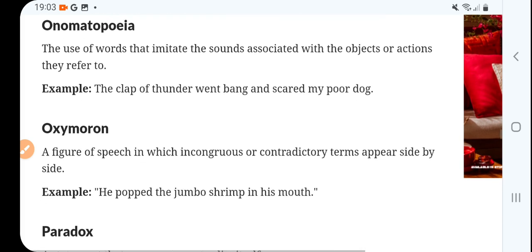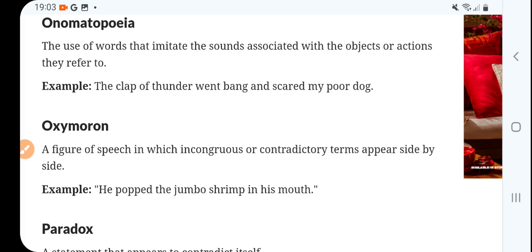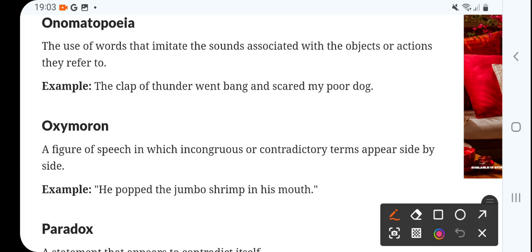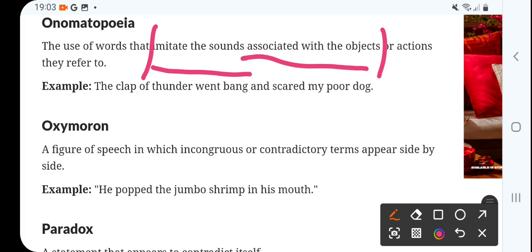Now, onomatopoeia, the use of words that imitate the sound associated with the object, right? So that's an imitation of sound, like tap tap tap, or barsa pani. They refer to the clap of thunder. Bang went the thunder and scared my poor dog. So clap of thunder is an example of onomatopoeia, right?